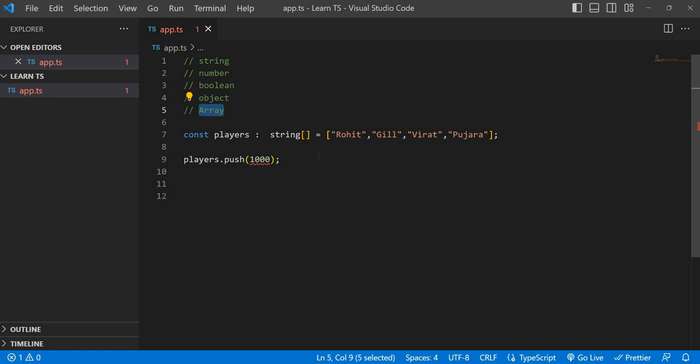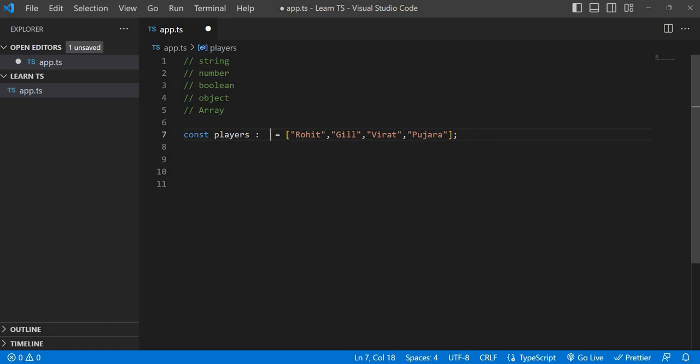Sometimes arrays also become complex, right? Observe carefully. I'm just removing this so that it will show some intelligence. Suppose you try to put 1000 or something, what will happen? What is the type?